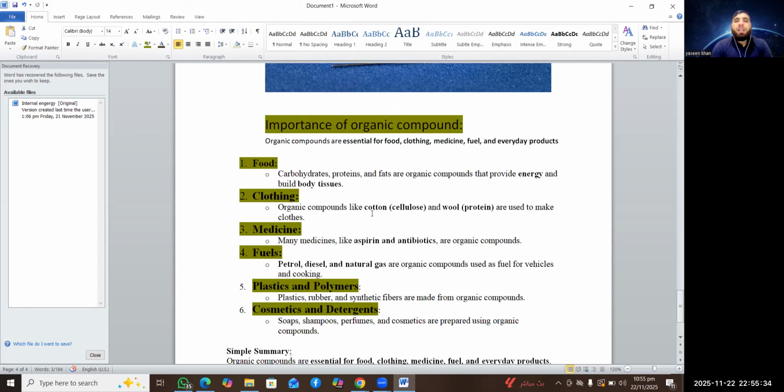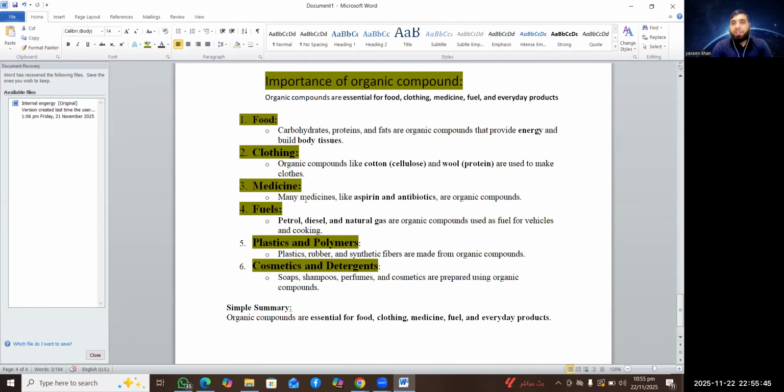Clothing: organic compounds like cotton, cellulose, and wool protein are used to make cloth. So cloth is a best example of an organic compound. The medicine is actually a synthetic organic compound which is synthesized in a pharmaceutical industry, a pharmaceutical lab. So medicine is an organic compound and we use it for different purposes: to prevent disease, to kill and stop the growth of bacteria, to kill and stop the growth of viruses. So medicines are organic compounds, and these are called synthetic organic compounds.